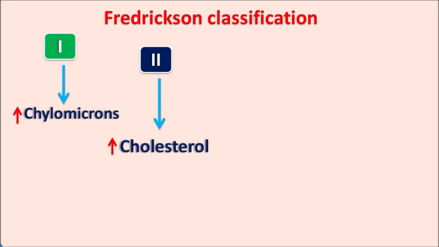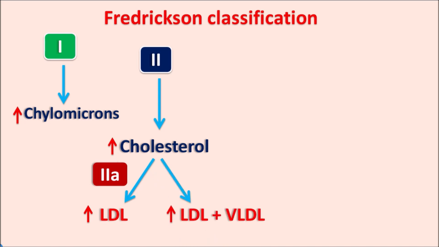This type 2 dyslipidemia can be classified into 2 types. Where only LDL levels are raised, it is called type 2A, also called familial type 2A hyperlipoproteinemia. Similarly, when both LDL as well as VLDL levels are raised, it is called type 2B familial hyperlipoproteinemia. These two have more risk for atherosclerosis.